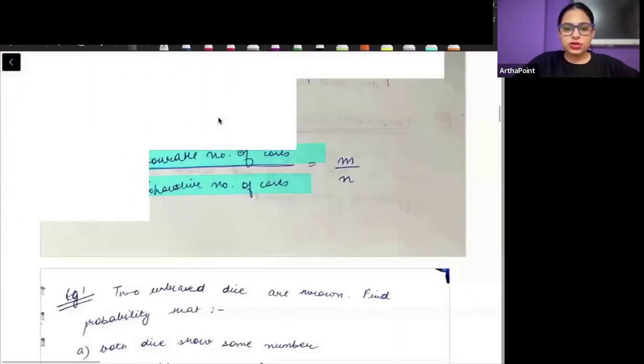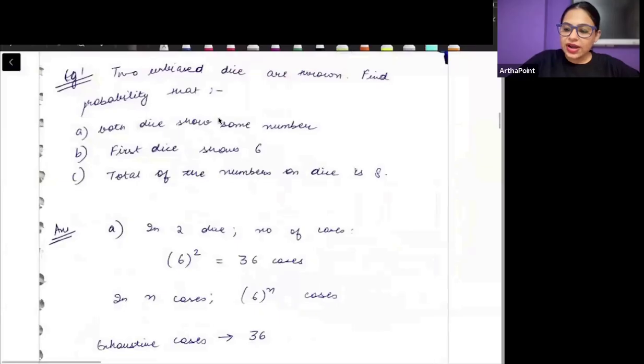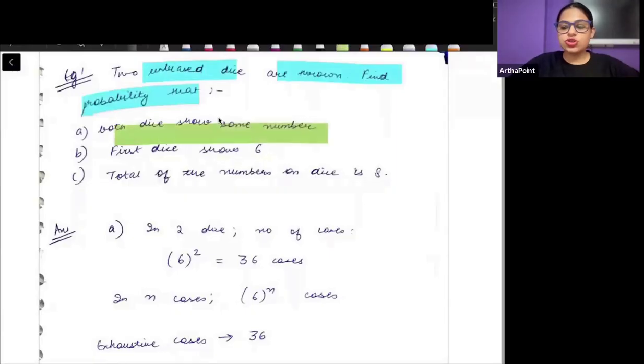Let's look at some of the questions now. So look here. Two unbiased dice are thrown. Find the probability that both dice will show the same number. So we are going to make one dice matrix, which is very useful in a lot of questions.